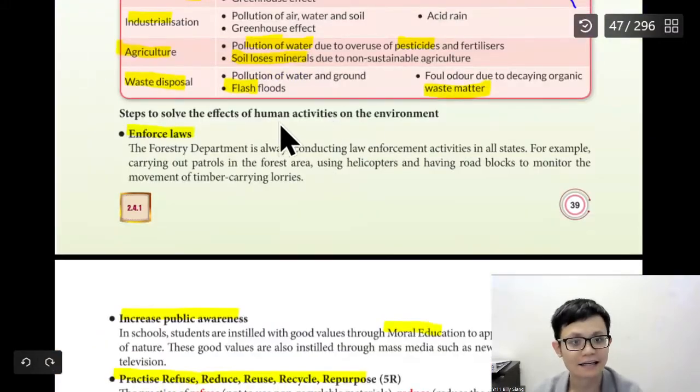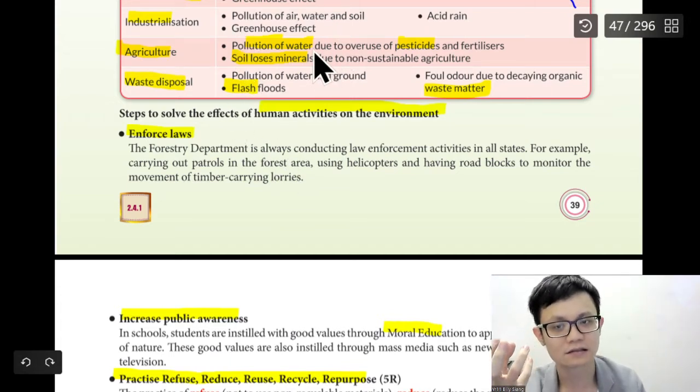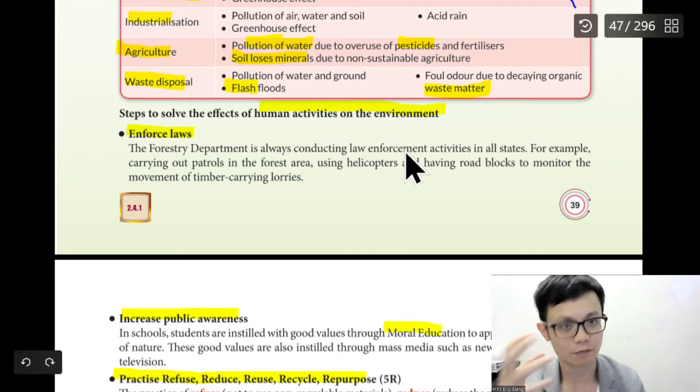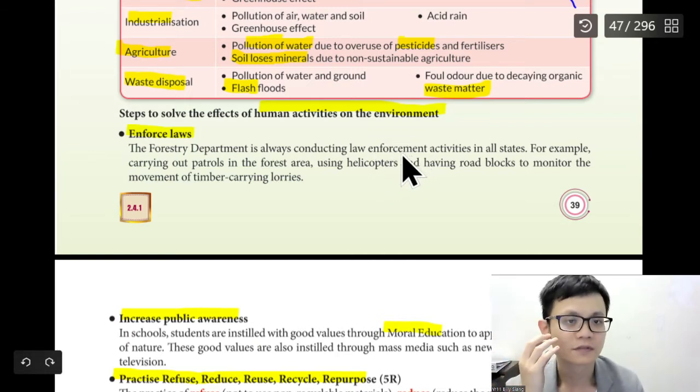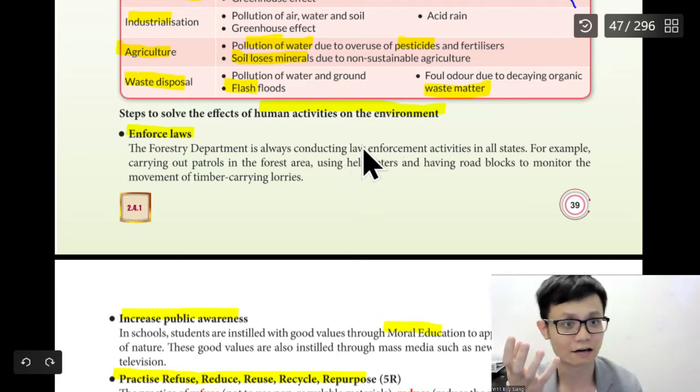So these are the things that can help with human activity on the environment. These are very important because you need to know, this is the common topic that we face every day. If you look at your essays in BM and English, these are common topics.